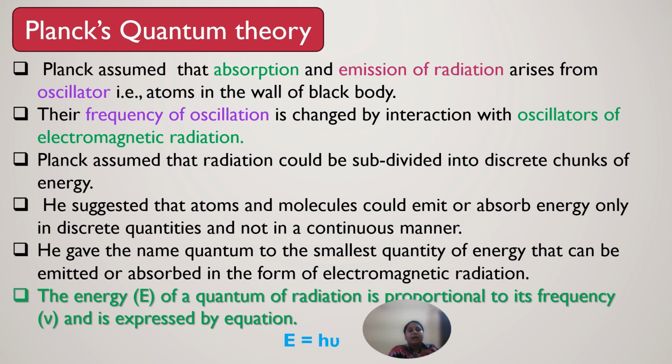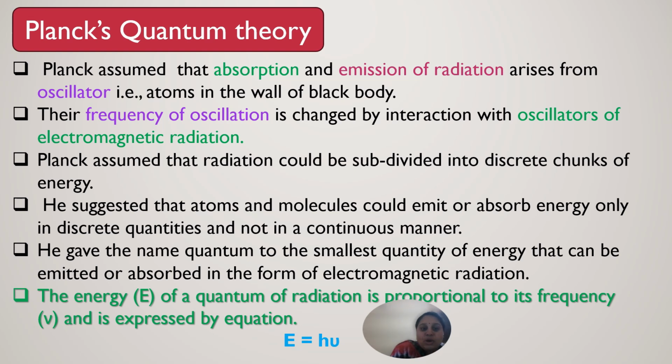So what did Planck assume? Planck assumed that absorption and emission of radiation arise from oscillators, that is, the atoms from the wall of the black body. So he assumed the wall of the black body itself acts as a black body.